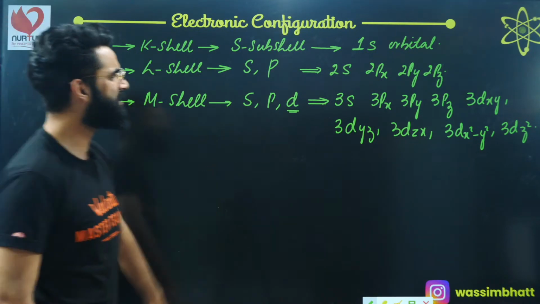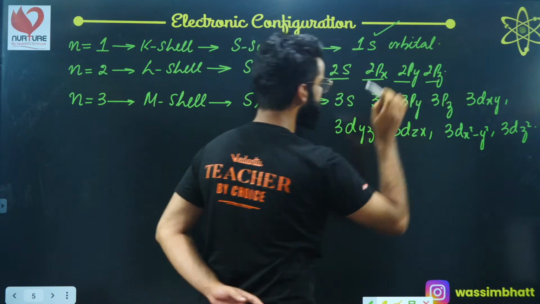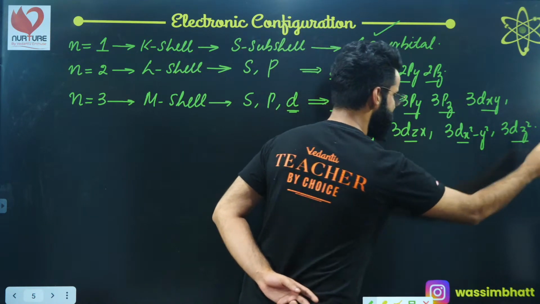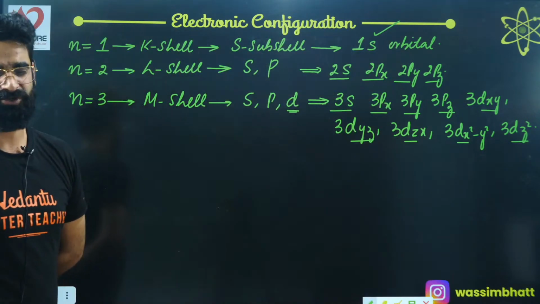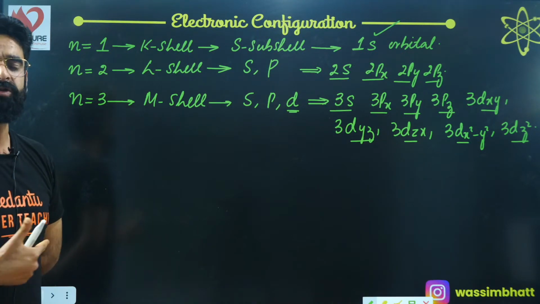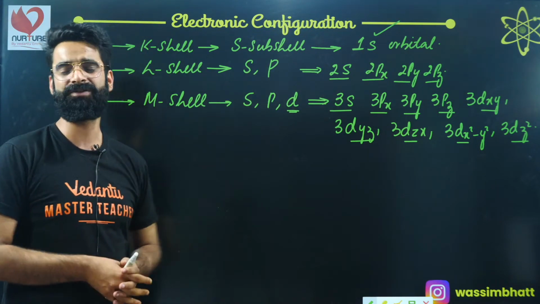Now people, this is the orbital which is there in the first shell. These are the four orbitals which are there in the second shell. These are some orbitals which are in the third shell. And similarly, there will be some orbitals which will be there in the fourth shell, right? Now what exactly are we going to do? We are going to fill the electrons in these orbitals basically.